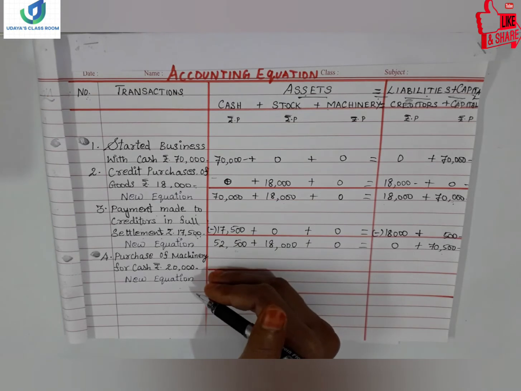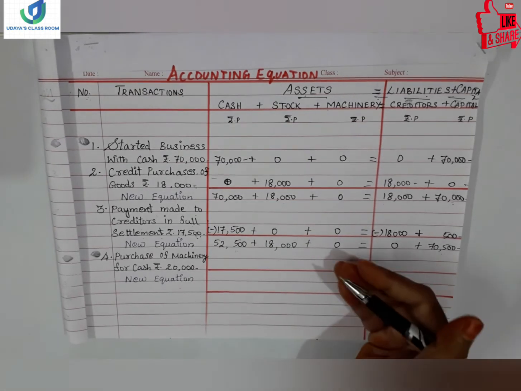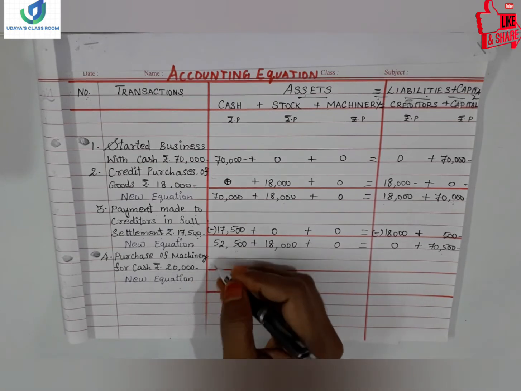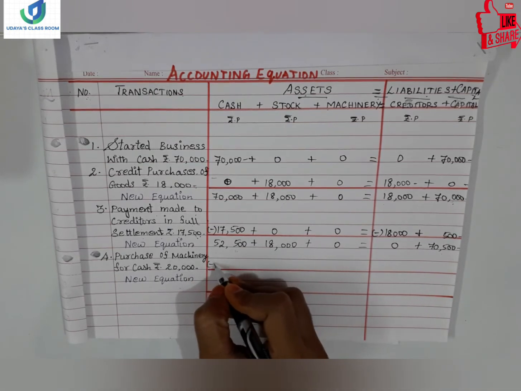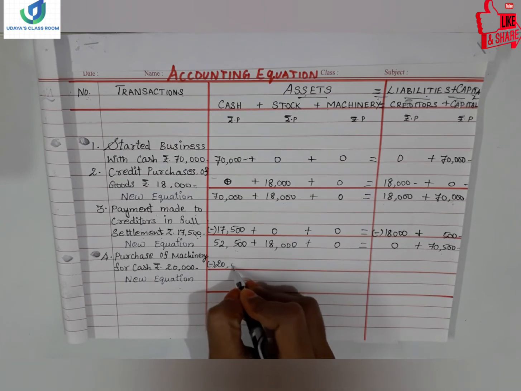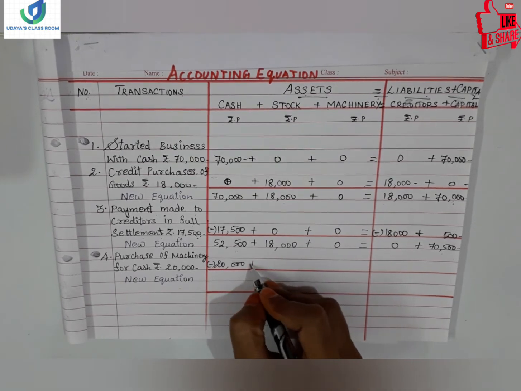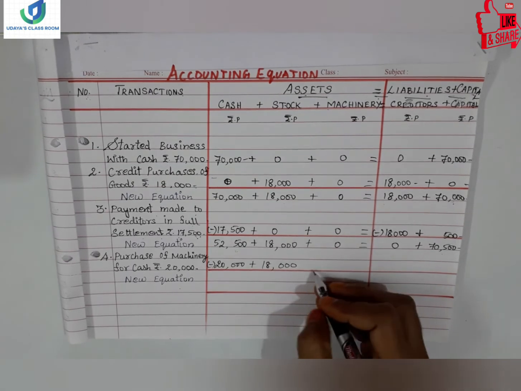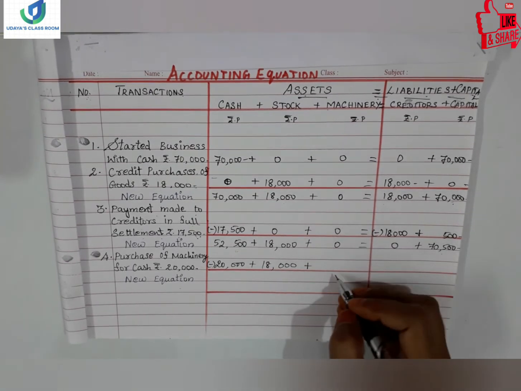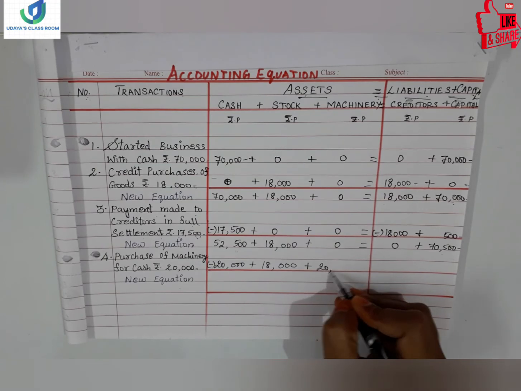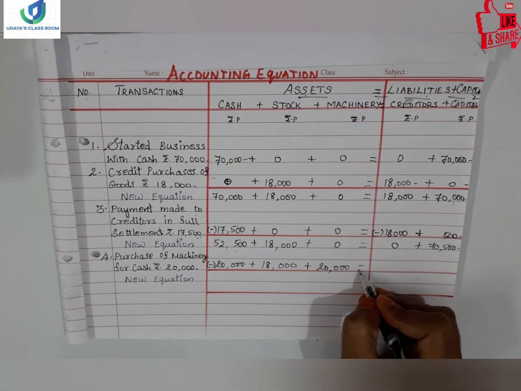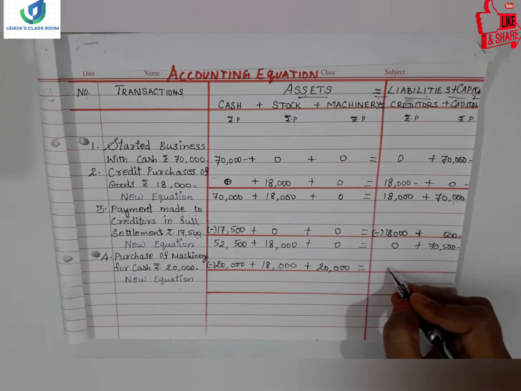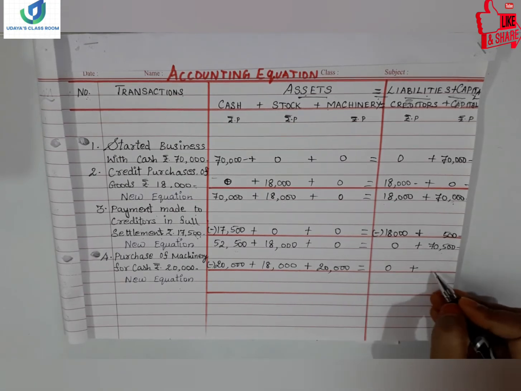So cash balance will reduce on one side and on the other side machinery will increase, right? So how much is the amount? 20,000. So we have to deduct 20,000 from the cash balance, and stock will be there as it is because we have not done any sale. So stock is there as it is, and machinery has increased by 20,000. Okay. So now what we have to do, no, there is no creditor, and this side,